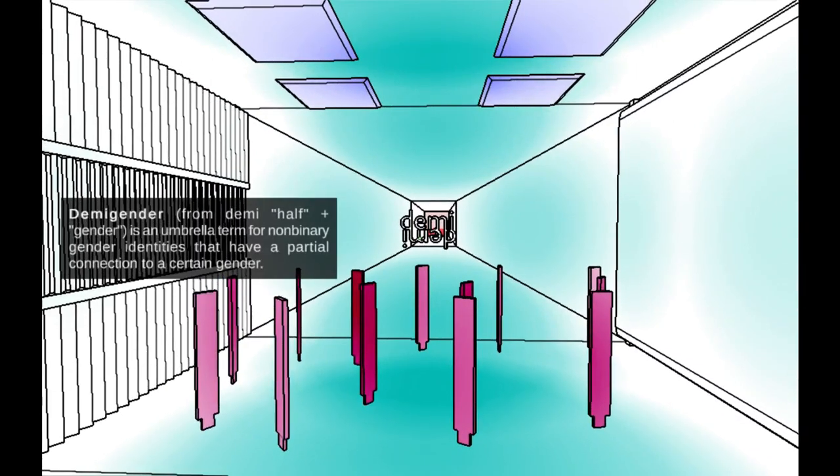Half-gender, an umbrella term for non-binary gender identities that have a partial connection to certain gender.